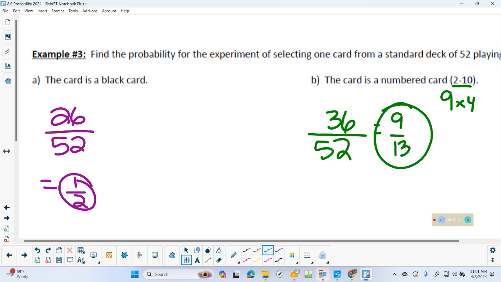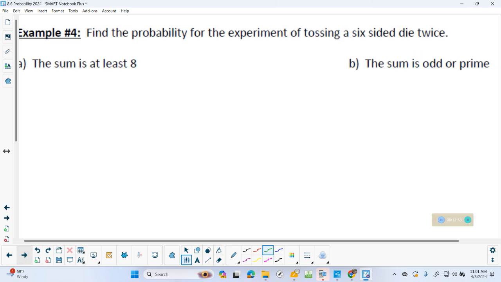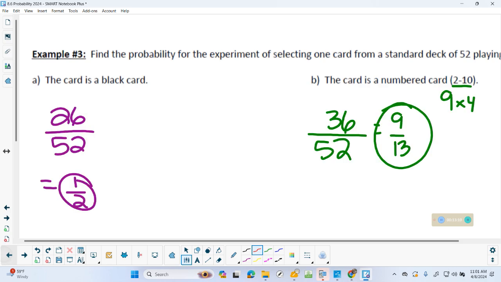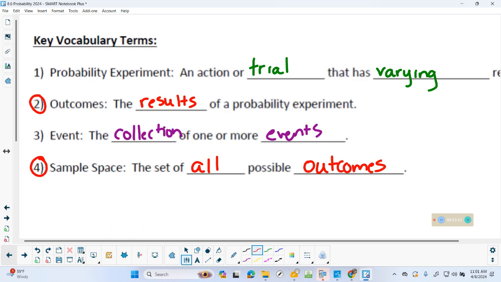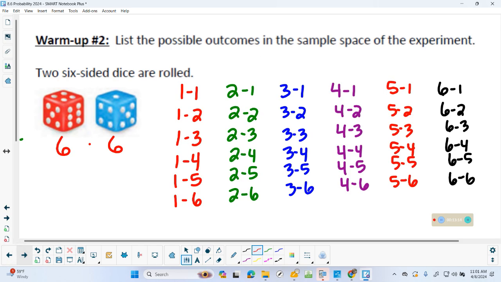Okay, here's where we need that warm-up problem. Probability of tossing a 6-sided die twice. That's why we wrote those all out, because I'm just going to click it back and count them off of that. Now I know there's a total of 36. We already wrote out all 36. Sum, add, at least 8 or more. Okay, let's look at them. So if I look at all 36, I'm just going to start circling them. If I add them together, I want 8 or higher.